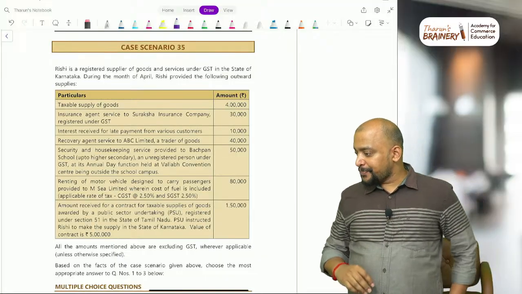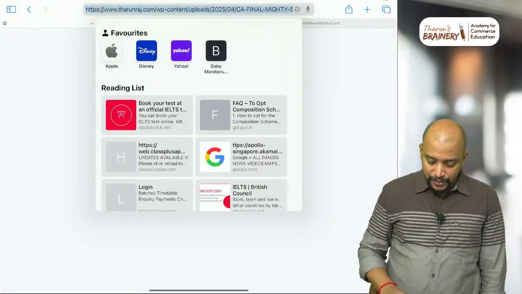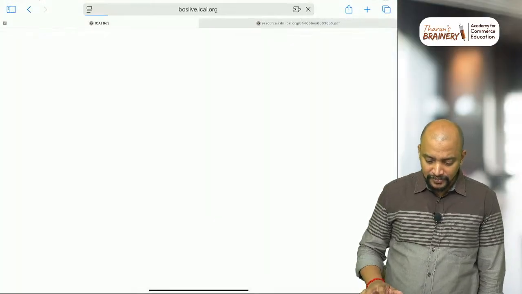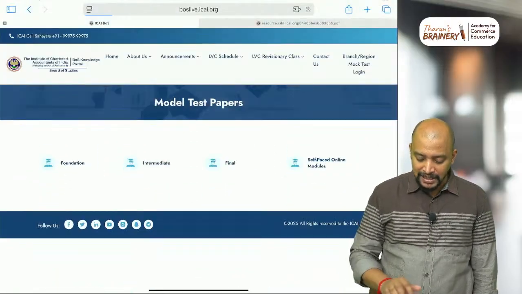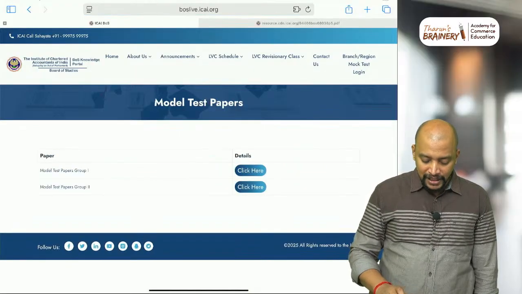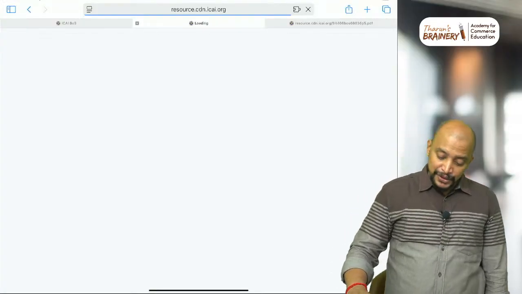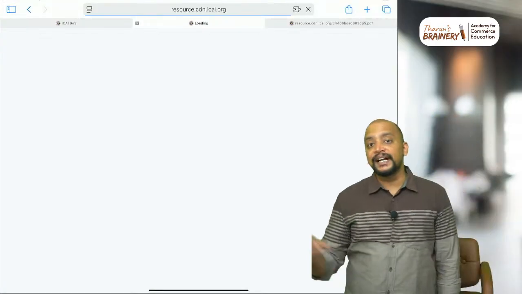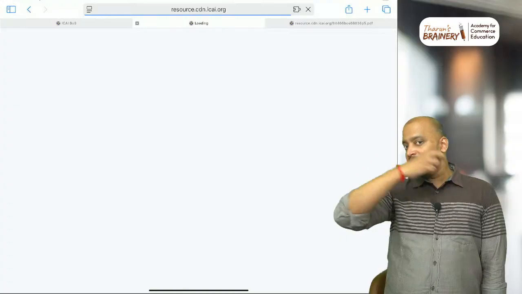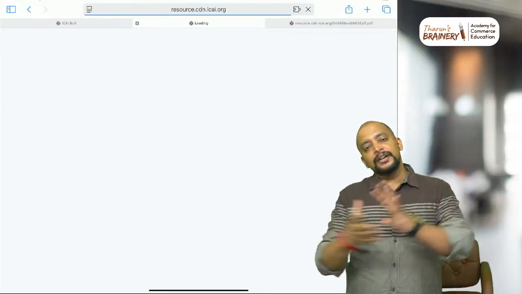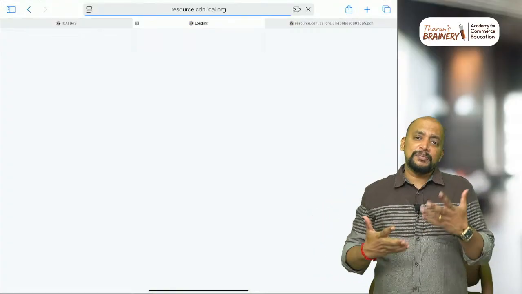And the MTPs I was referring to: if you see the BOS website, they have given model test papers, which they have updated now. Model test papers for Group 2, they have given a good number. Go through these because they were updated recently. All these questions are there in our solved workbook, but psychologically, doing it from ICAI resources will feel better. If that be the case, you do that.